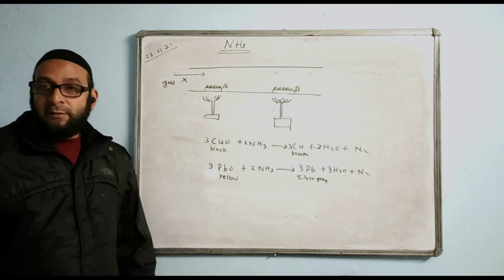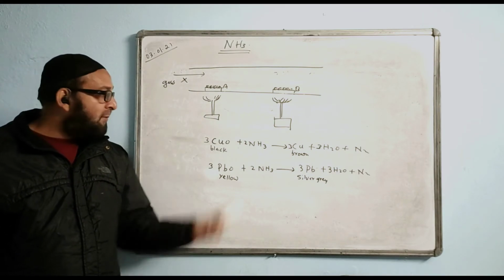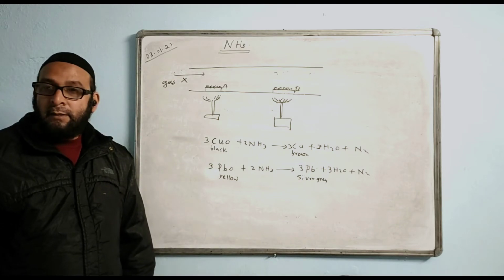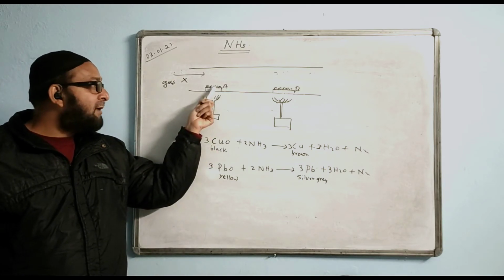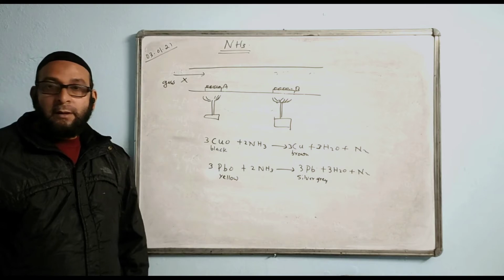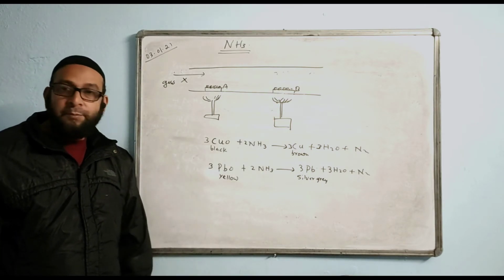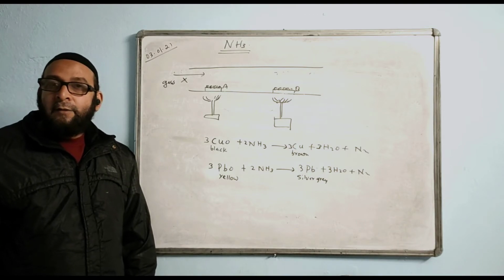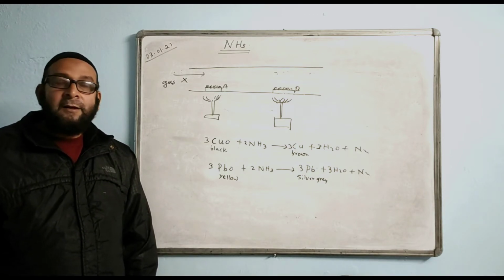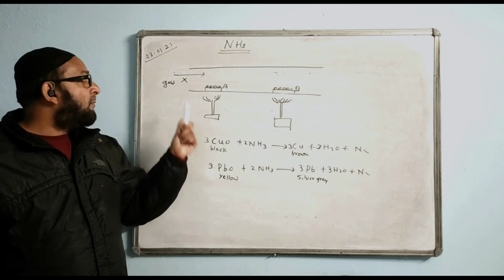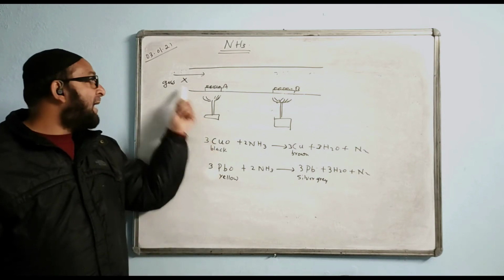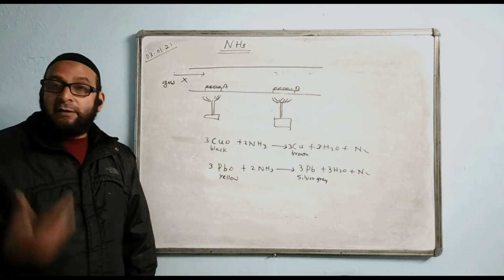Identify the gas H. The gas H will be ammonia. And what is this black oxide? Black oxide is copper oxide. And this yellow solid is PbO. Now, the second part of the question says, state your observation when the gas H reacts with HCl.